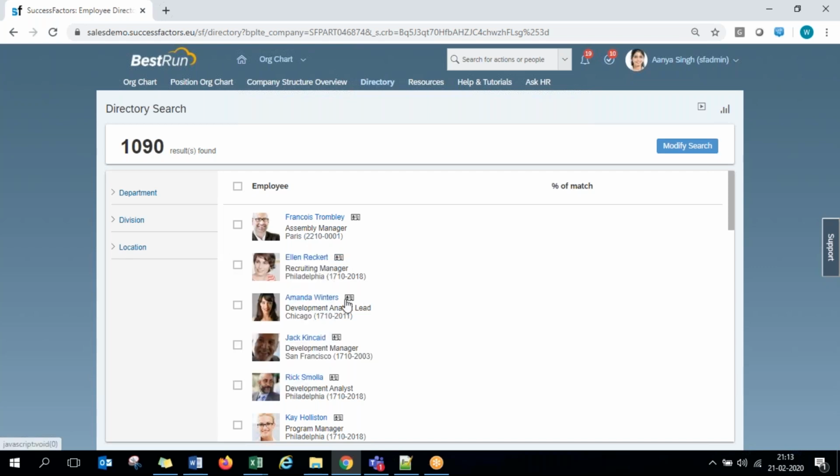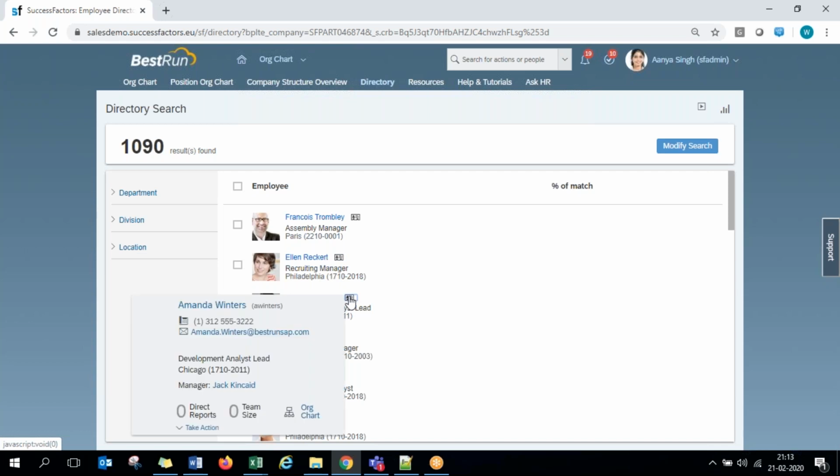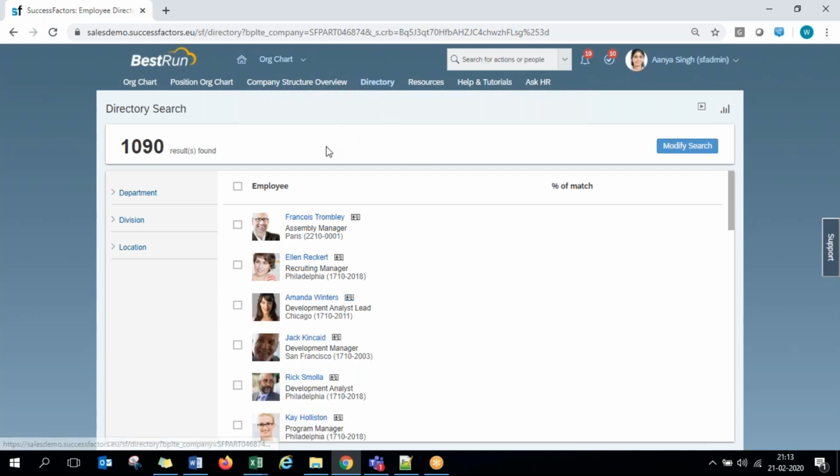Anytime you click on this icon against a name, guys, it shows you the basic talent card with the employee's name, username, contact details like phone number and email address, designation, location, the reporting manager, and the team size of that employee, like how many subordinates are under that employee. All that will be shown at a basic level. If you want to deep dive into their profile, you can click on the hyperlink of the name, which will take you to that particular employee's profile. So this way you have the directory tab.